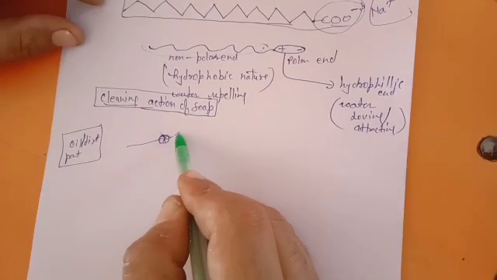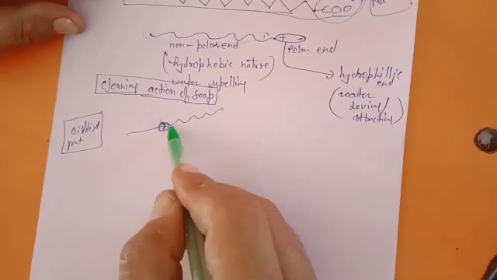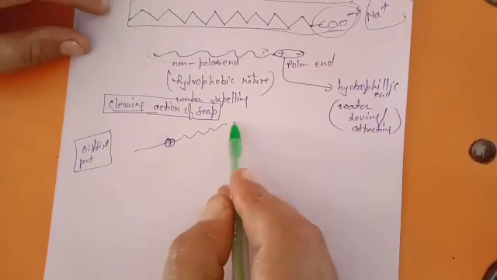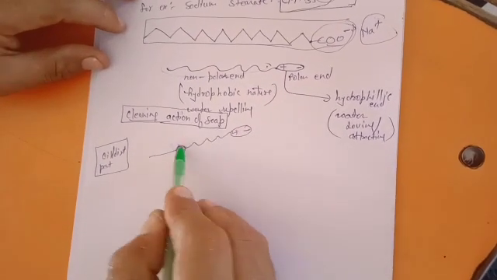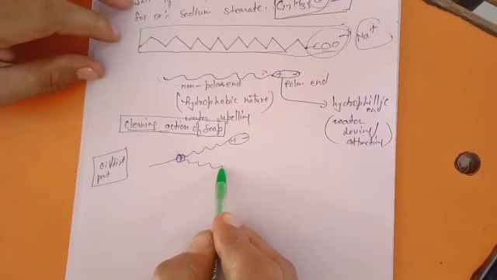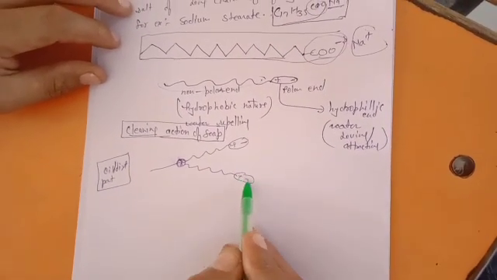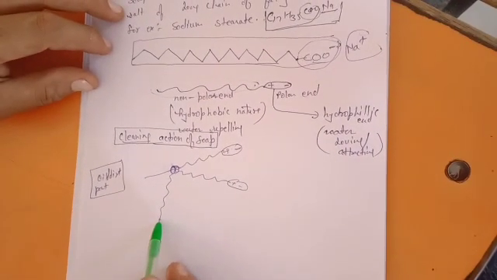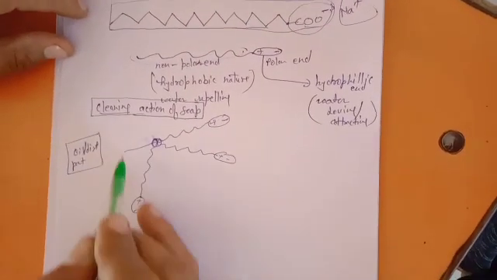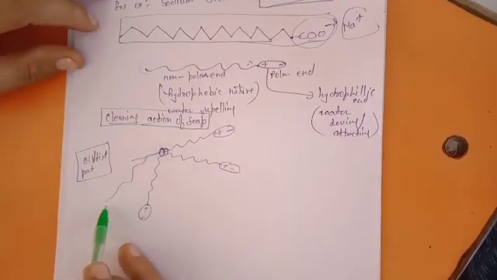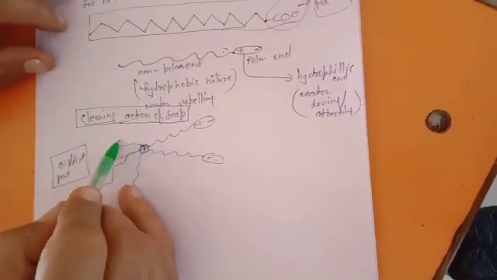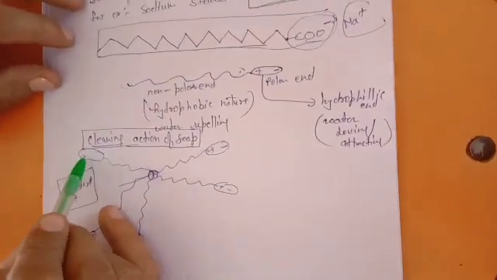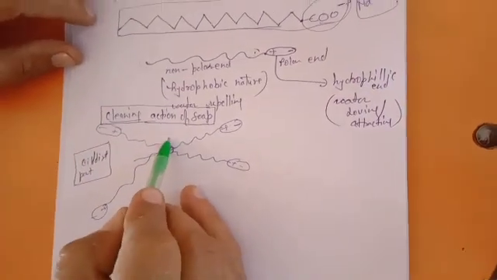So one molecule has its hydrophobic end towards the dirt particle, and the polar end is suspended in water, because that is the water-loving end. A large number of soap molecules gather around the dirt particle because the non-polar end is attractive to dirt.